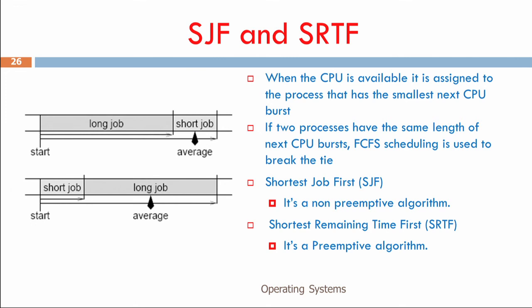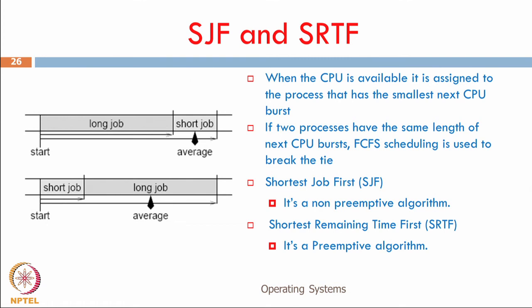But shortest remaining time first is a preemptive algorithm. When the short job came while the long job was executing, see the figure below on your left hand side, it was immediately admitted by the scheduler, and the scheduler went ahead and made another decision of whom it should schedule.